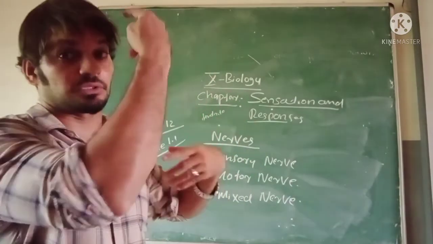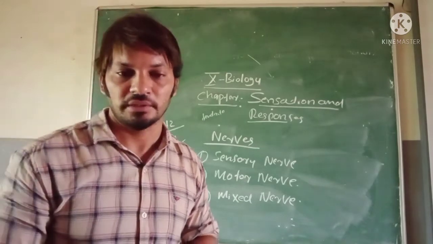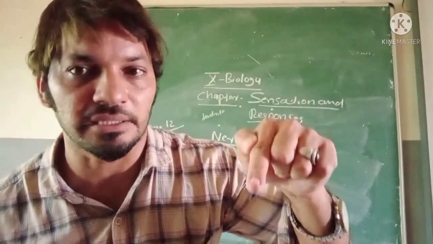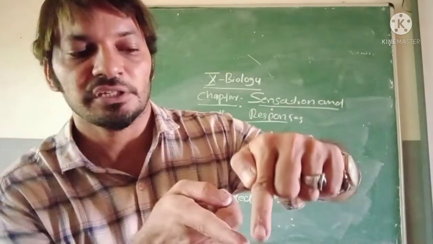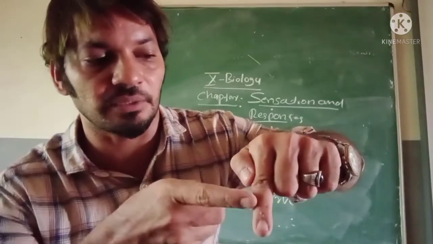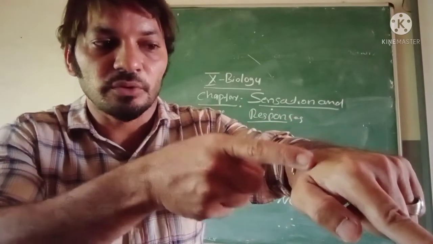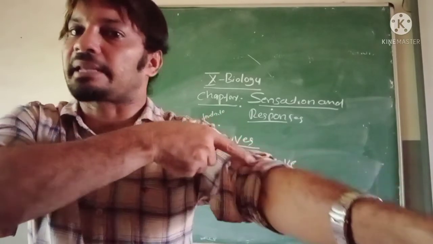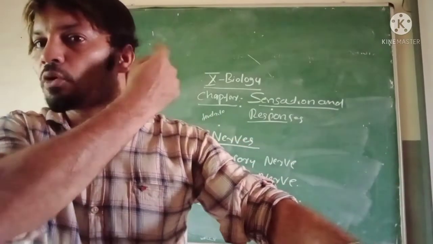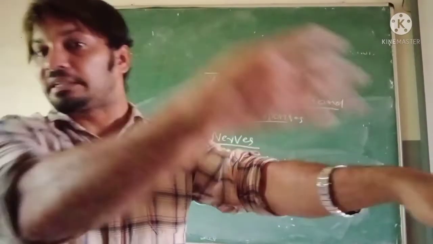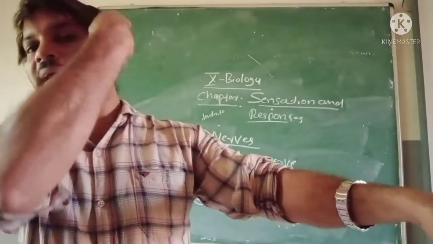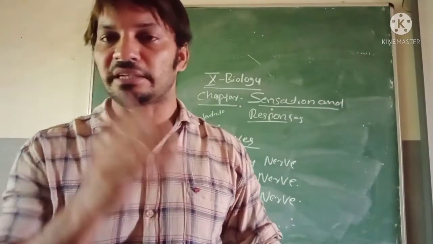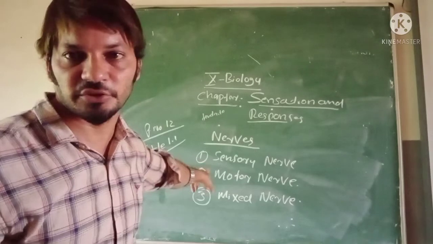Example: unknowingly touching a hot object. The stimulus enters the receptor. Where is this stimulus carried? To the brain or spinal cord. That is the duty of the sensory neuron.